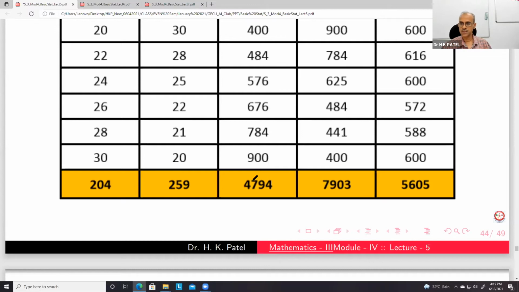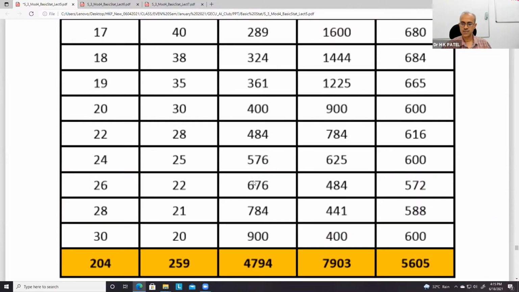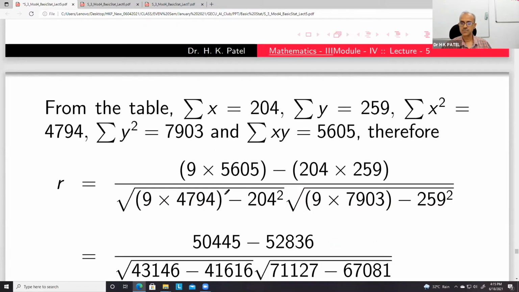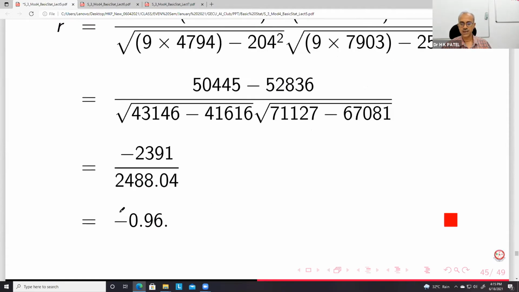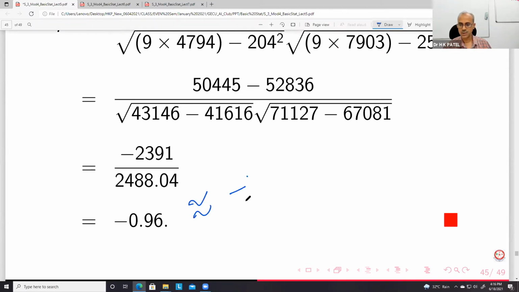You can see these numbers, just substitute. This is minus 0.96, so almost -1, which means a perfect negative correlation.